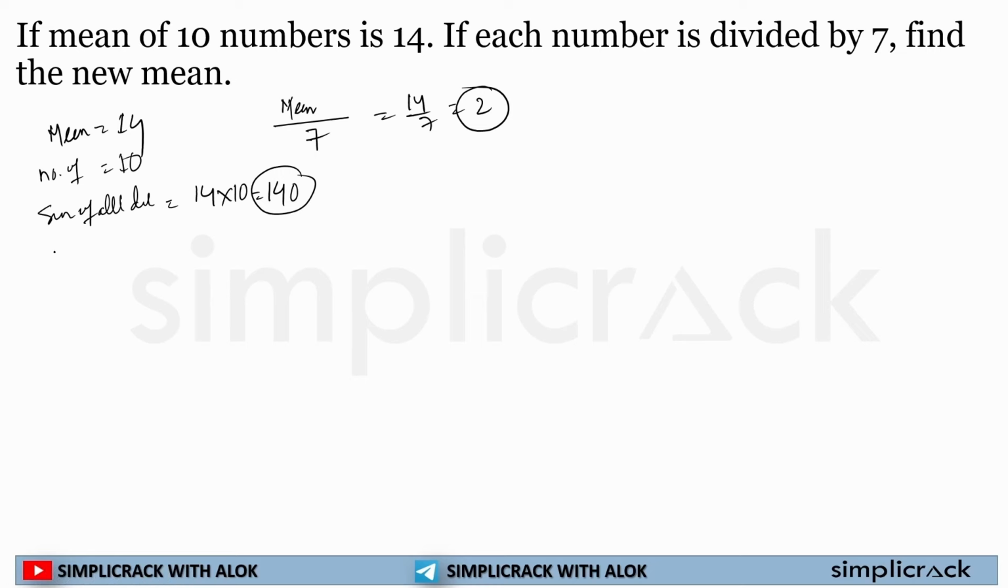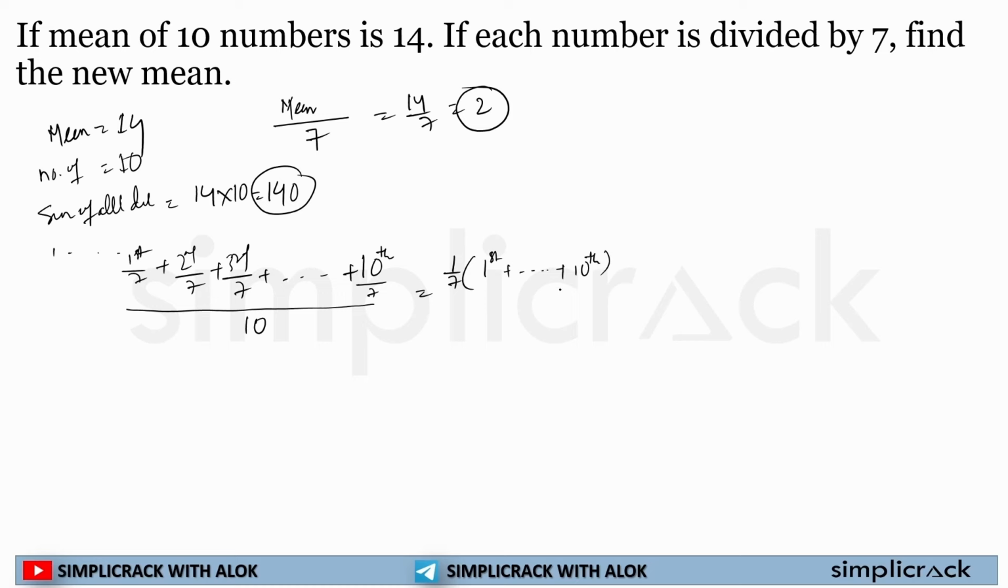So if I take that example, 1, 2, 3, 4, 5, 6, these are the terms. So it will be first term by 7, second term by 7, then third term by 7, and so on, 10th term by 7, divided by 10. Now I can take 1 by 7 in common. I can add the first to 10th terms divided by the number of numbers. Thus 10 numbers are there.